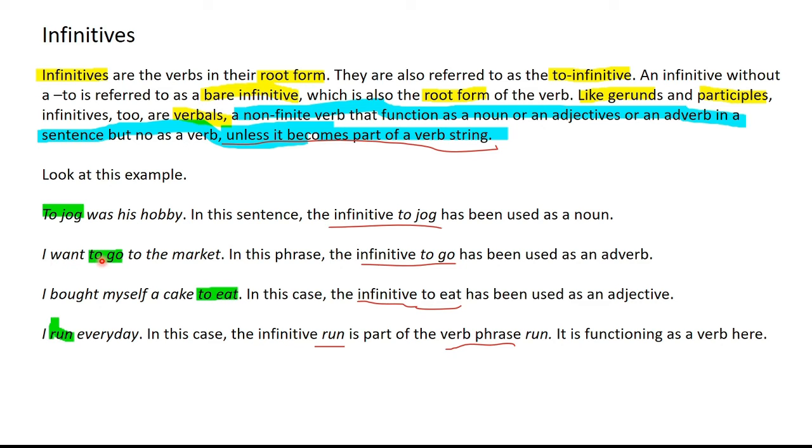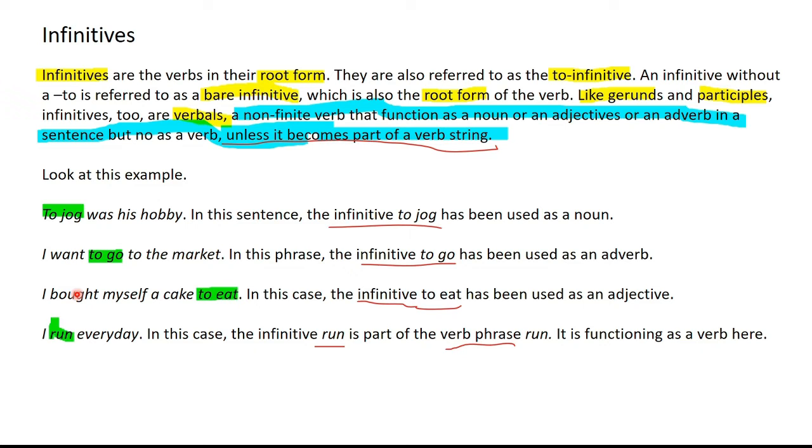Look at this example. I want to go to the market. In this case, the infinitive phrase to go is modifying the verb want, and therefore it is functioning as an adverb rather than the verb. Want is the main verb in this sentence.